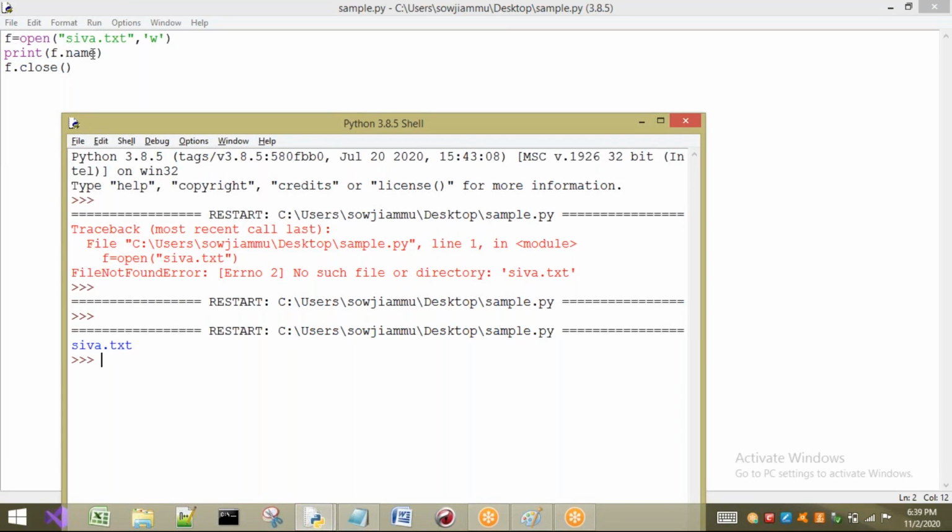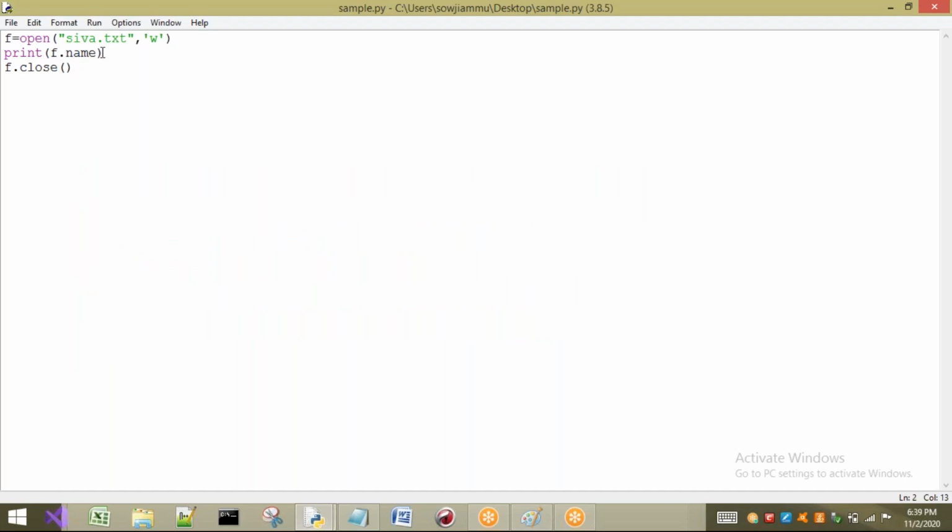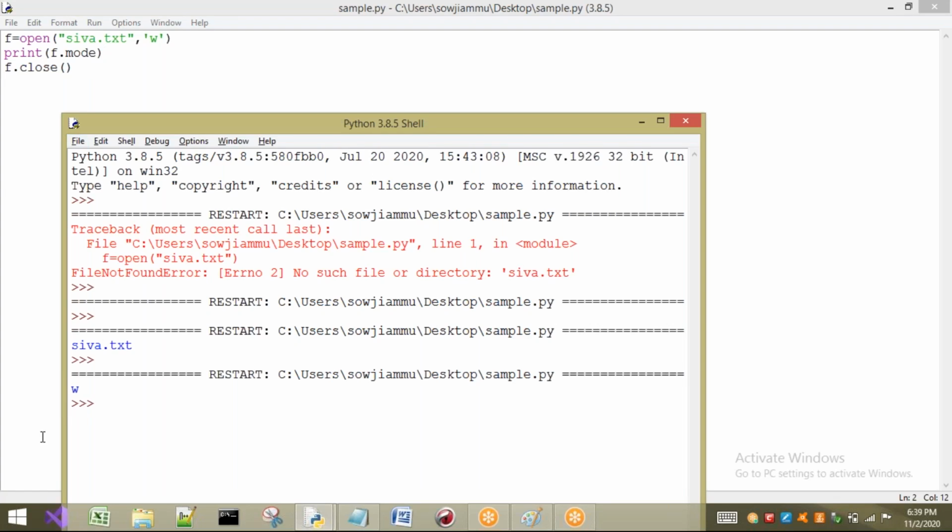So when I'm asking f.name, it is telling what it is pointing to. It is pointing to what? Shiva.txt. Next, I want to check the mode, on which mode it is operating. So it is operating on which mode? Write mode. Observe here, W is there. So it's going to print what?